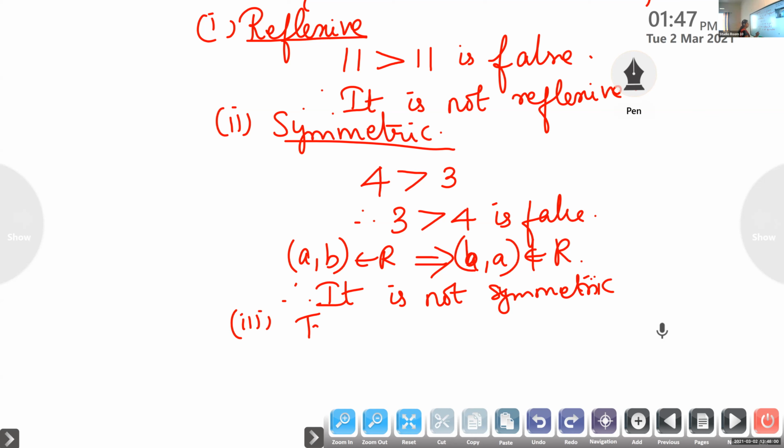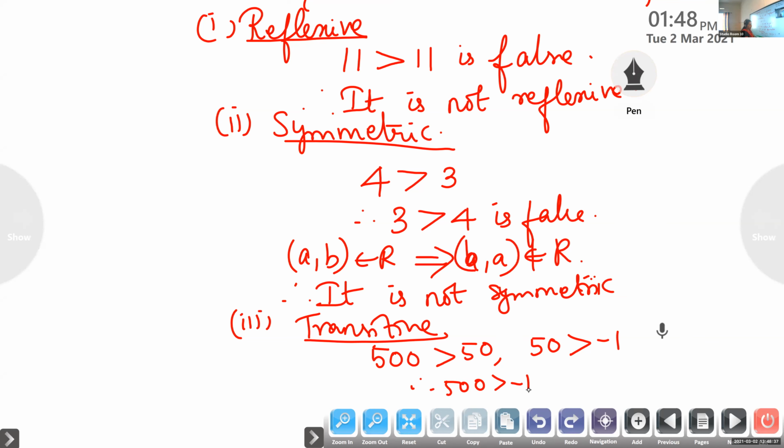Now take the third one. Is it transitive? Take some example and check it. Take 500, which is greater than 50. Then the next number should start with 50: 50 is greater than minus 1. We are taking some real numbers and checking. Therefore, is 500 greater than minus 1? Is it true for all the numbers? Check it.